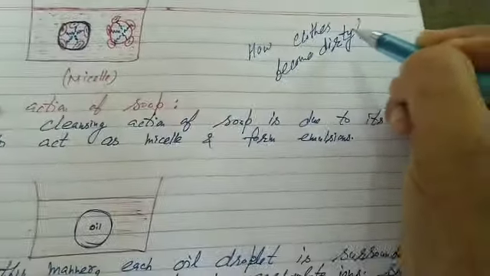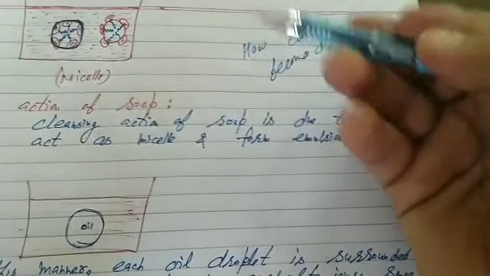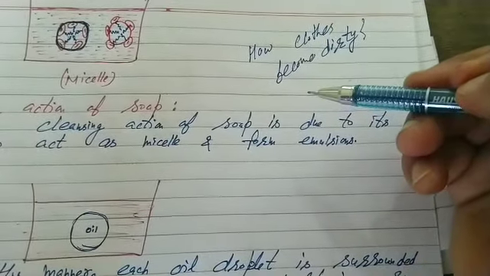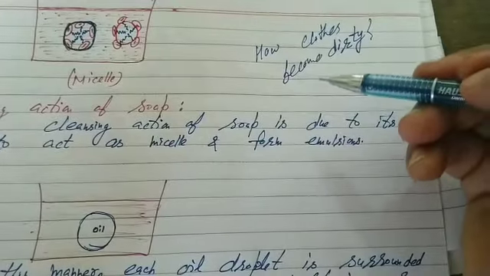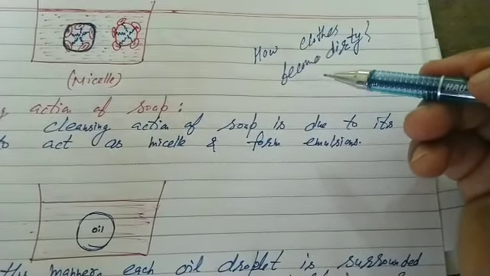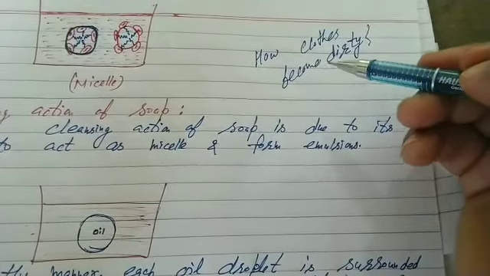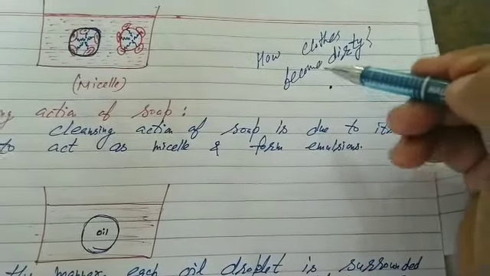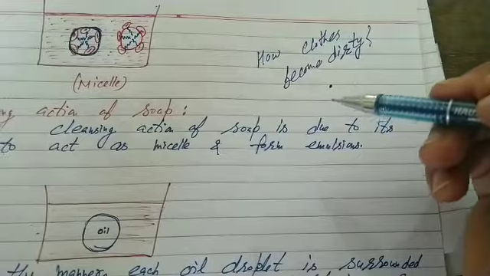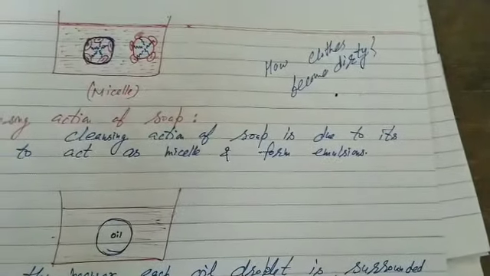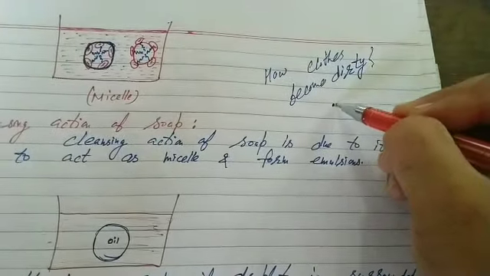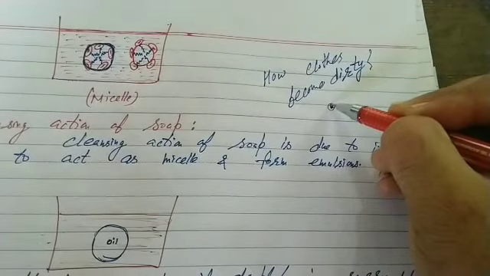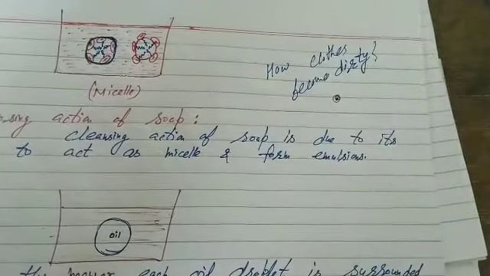Now all of you know, cloth becomes dirty because of the sweat coming out of our body or disposal of organic matter in the surroundings. Cloth first becomes oily, and the dust particles stick to the oil drops in this way and the cloth becomes dirty.